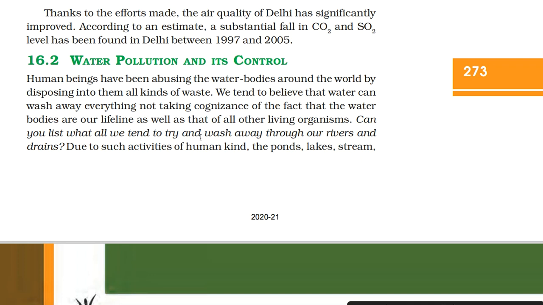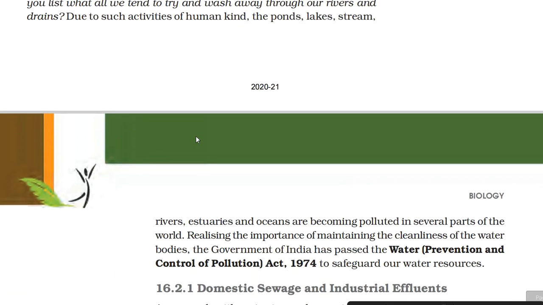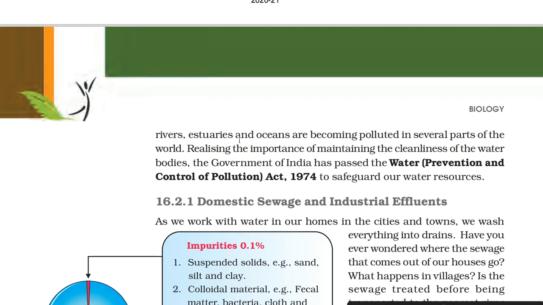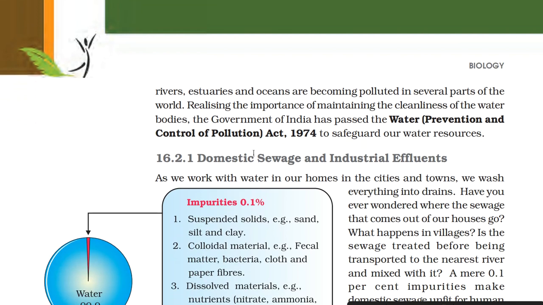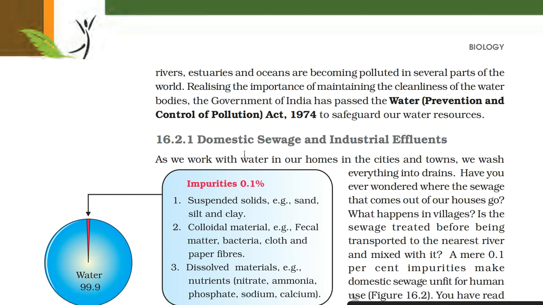Due to such activities of humankind, the ponds, lakes, streams, rivers, estuaries and oceans are becoming polluted in several parts of the world. Realizing the importance of maintaining the cleanliness of the water bodies, the Government of India has passed the Water (Prevention and Control of Pollution) Act 1974 to safeguard our water resources.